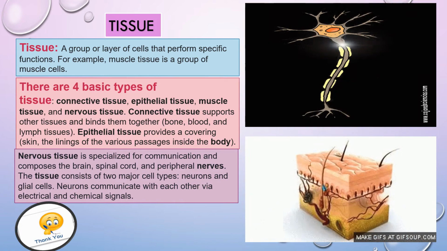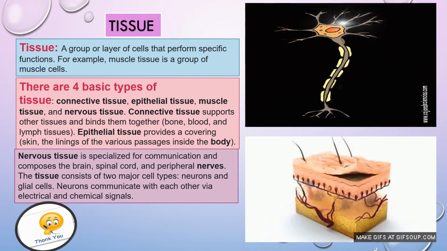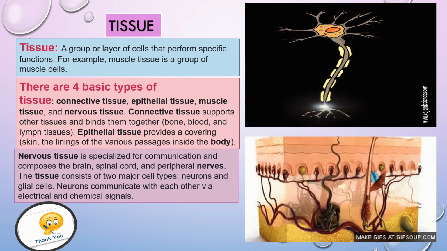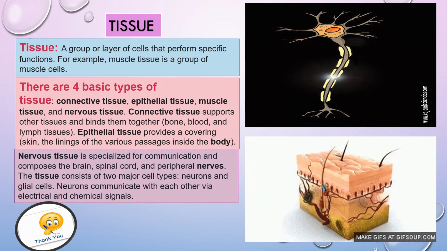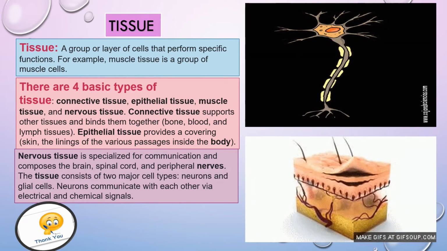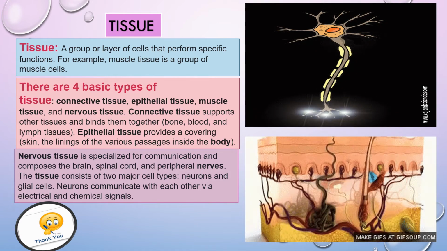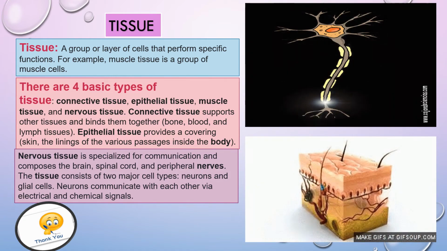Neurons communicate with each other via electrical and chemical signals. Don't think that electrical signals here means we have to connect that particular animal body by wire with a switchboard. This is not possible.